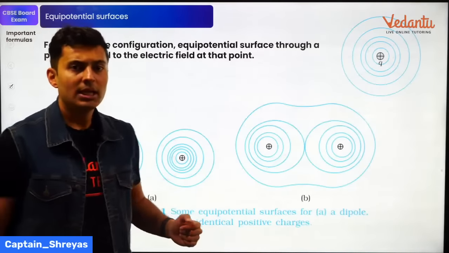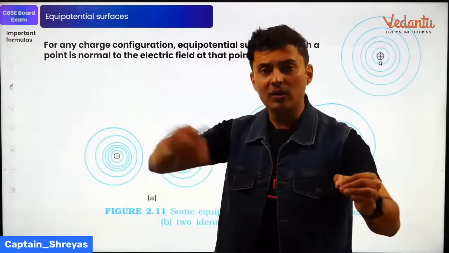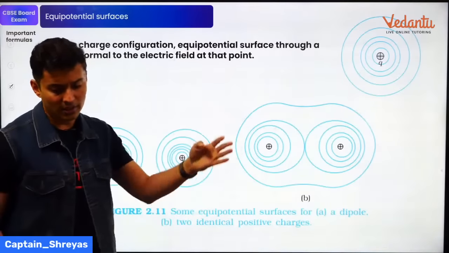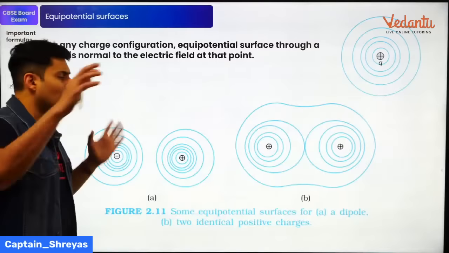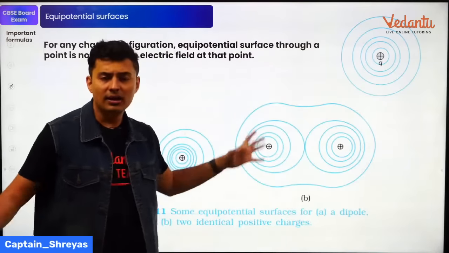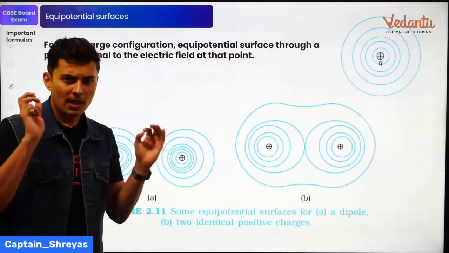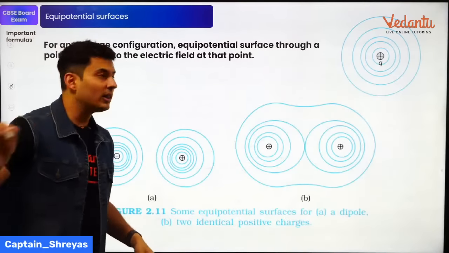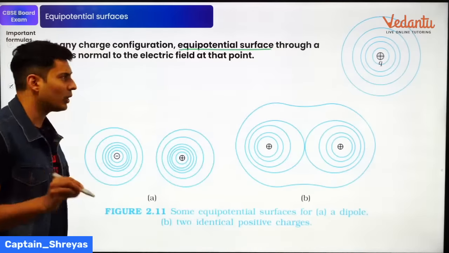Next important thing. If I know that I can find potential at every point, and if I join all those points which have the same potential, what I get is the equipotential line or the equipotential surface. So if you take any combination of charges, 1 charge, 2 charges, 100 charges, shell, conductor, insulator, whatever, and because of all these charges there is some potential created, you join all the points, and what you get is the equipotential surface or equipotential line.